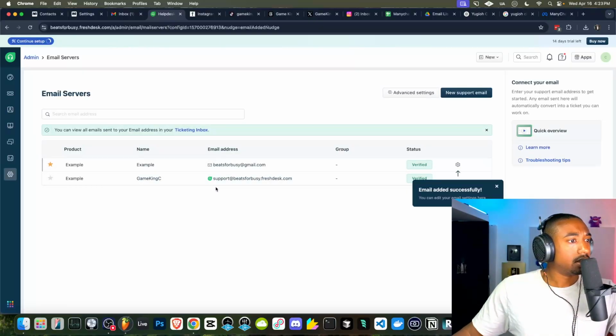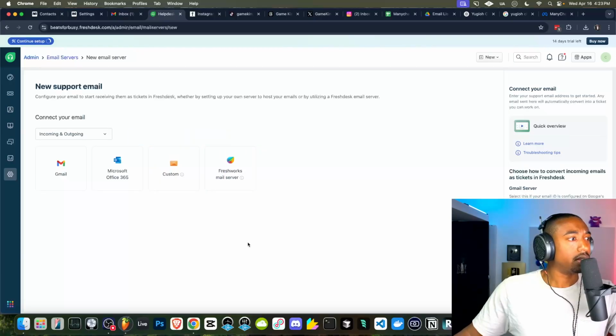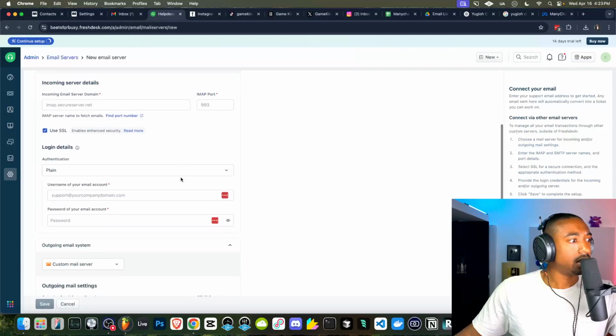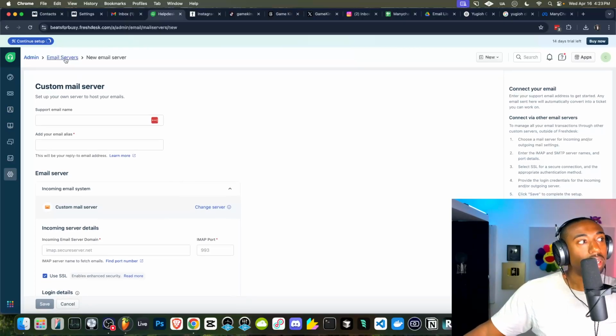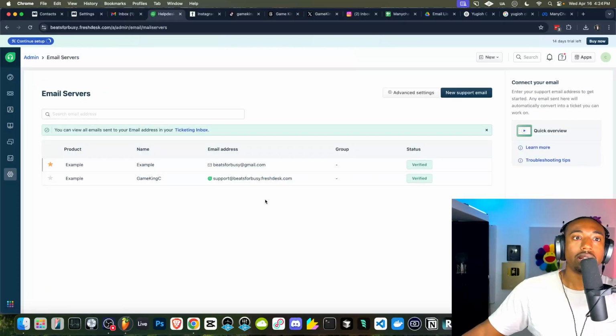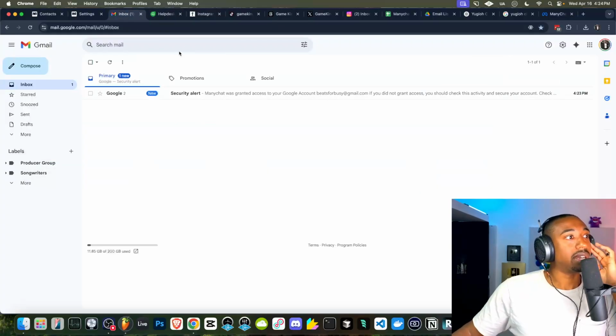And I think, let me see here. We could do a new support email. And this is where you guys can get into, I think it's custom, if I'm not mistaken. It says manage all your email transactions through other private servers. There's instructions somewhere about how to set up your email to be rerouted to Freshdesk. Or you know what, never mind, I know what it was. I set up a filter.